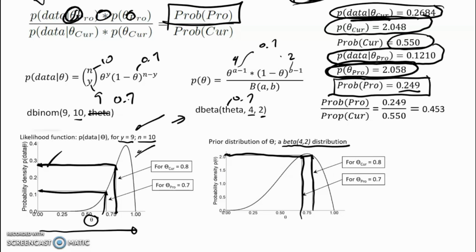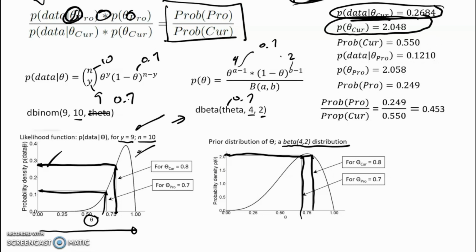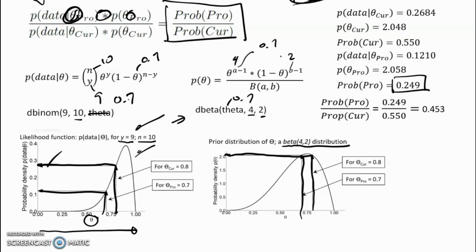So what is the next step? The next step is we calculate the ratio. We need to calculate this ratio. So we take 0.249, we divide it by the 0.550, and that gives us 0.453. Now we've got to decide whether or not to accept the proposed value or retain the current value. So what's the algorithm? The algorithm is that if this ratio is greater than 1, then the proposed is accepted. If it's less than 1, then it's accepted probabilistically.